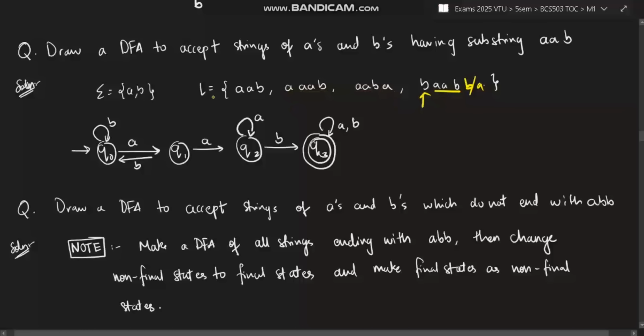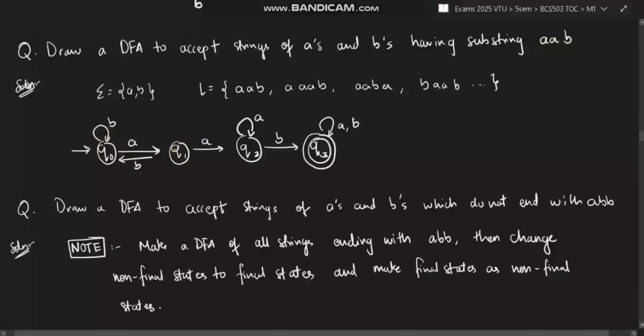So the minimum string I have to take here is AAB, so I'll make it very simply. Q0 goes to Q1 on A, Q1 goes to Q2 on A, and Q2 goes to Q3 on B. So AAB is present here. Next, B will be taken as a self loop here, because the criteria is substring AAB. So initially I can have n number of B's, that doesn't matter.